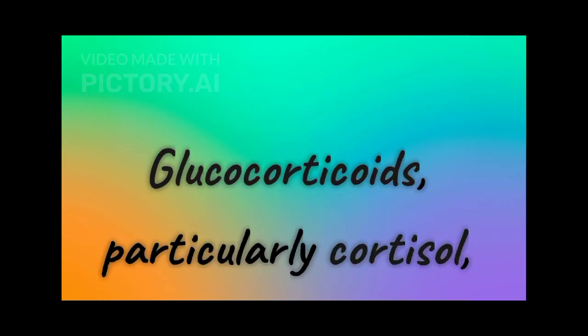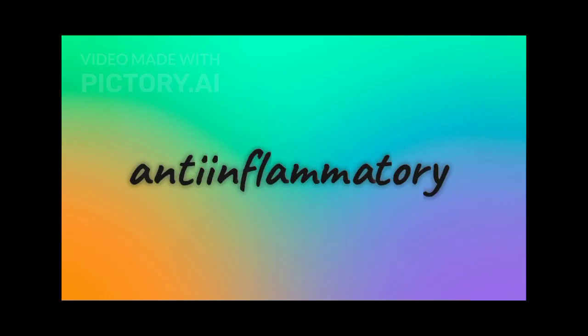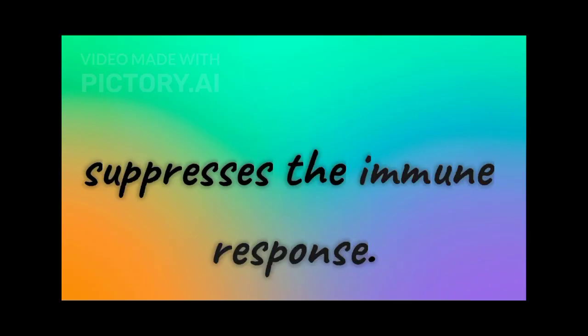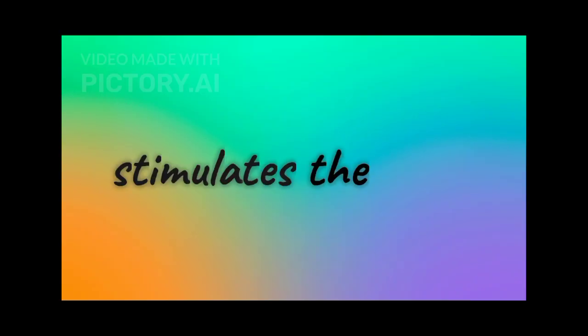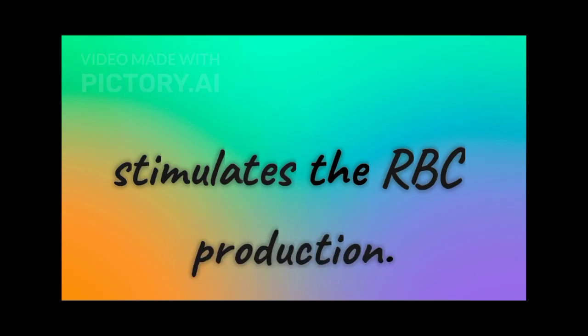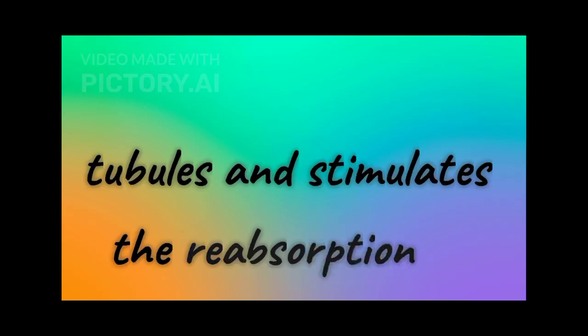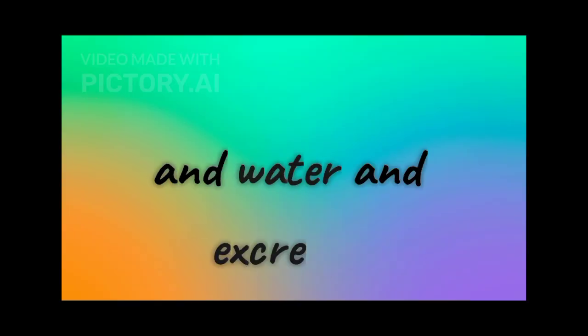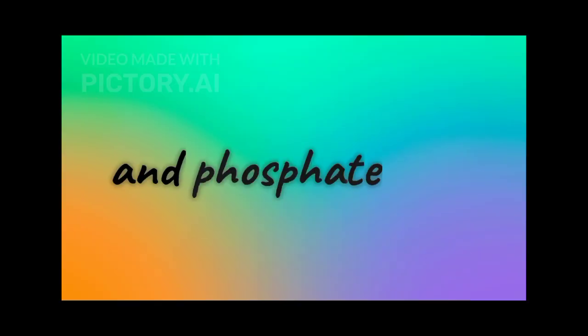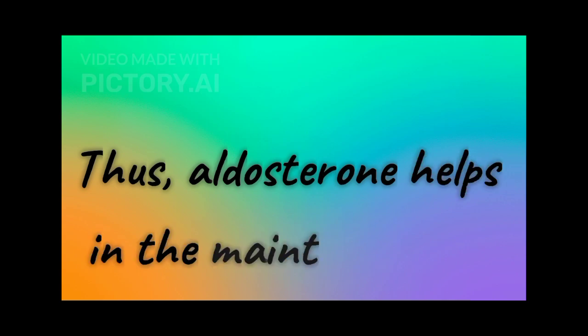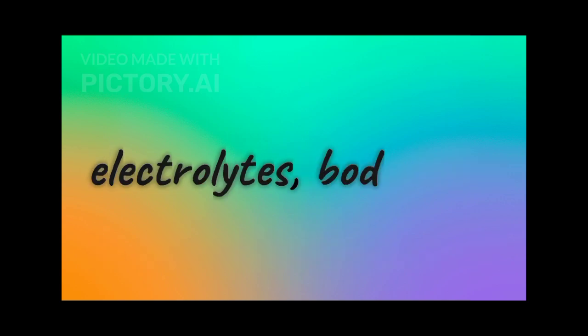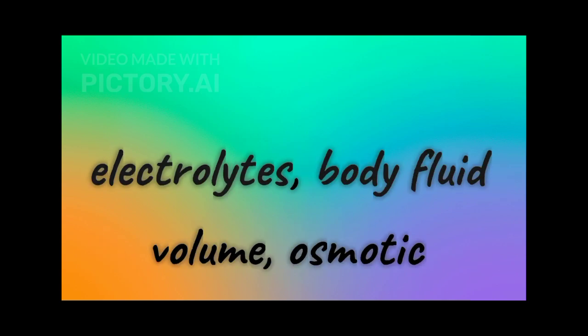Glucocorticoids, particularly cortisol, produce anti-inflammatory reactions and suppress the immune response. Cortisol stimulates RBC production. Aldosterone acts mainly at the renal tubules and stimulates the reabsorption of Na+ and water and excretion of K+ and phosphate ions. Thus, aldosterone helps in the maintenance of electrolytes, body fluid volume, osmotic pressure and blood pressure.